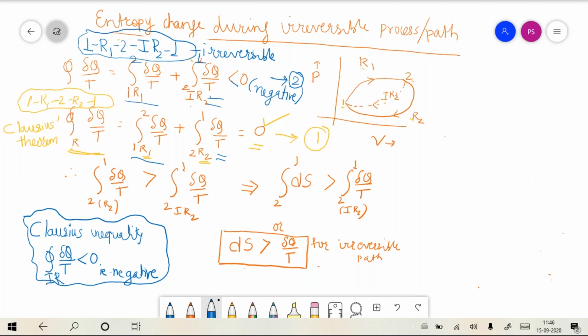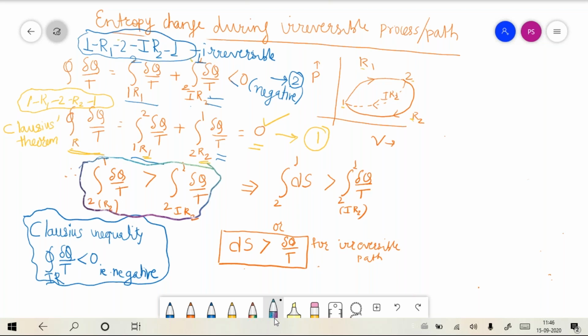So let me write this down and highlight it using the green box. Both of these are line integrals between 2 and 1. The difference is that one is along the reversible path, the other along the irreversible path.